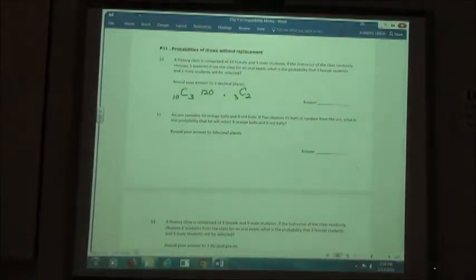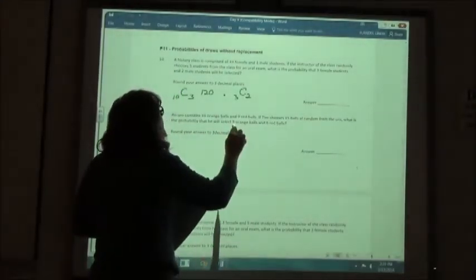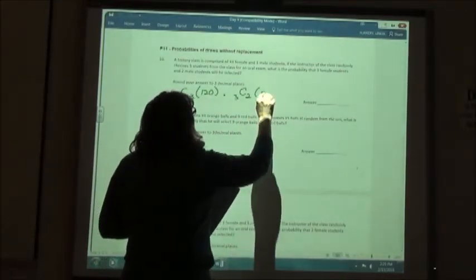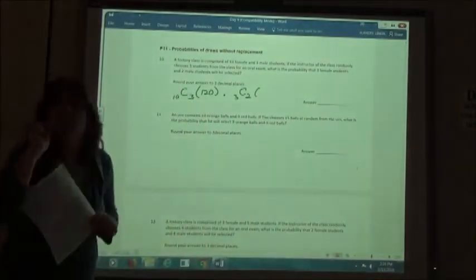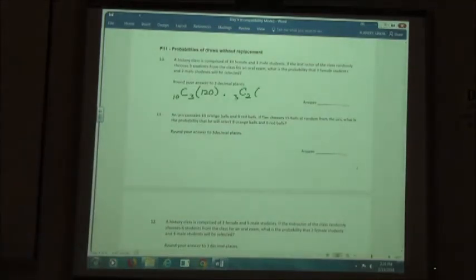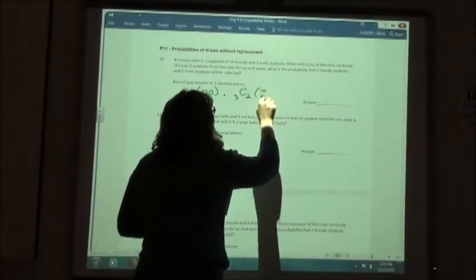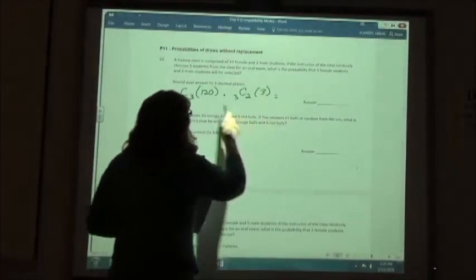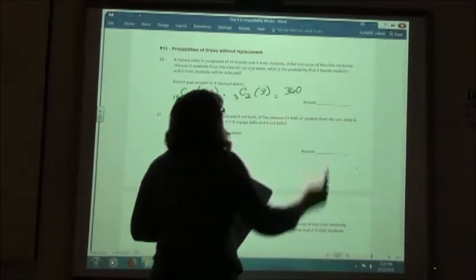If I do that, I'm going to just get 3, because the 2 factorial would cancel out on the bottom. That means on the top of my fraction I have 120 times 3, which would be 360 possible ways.